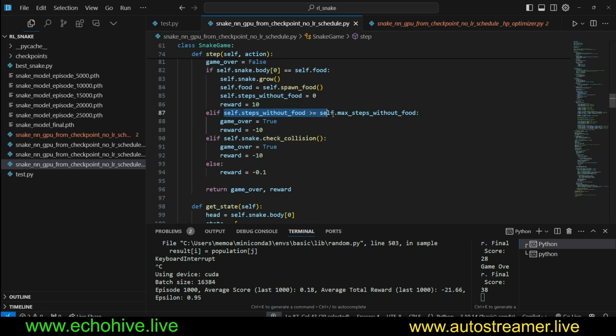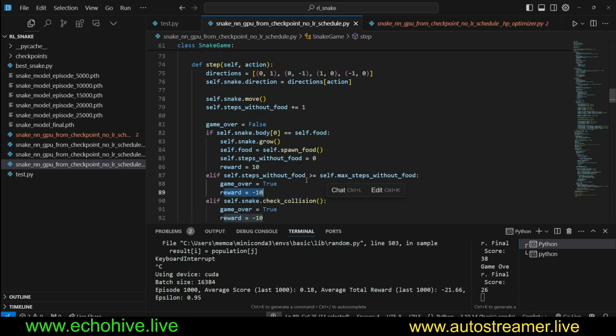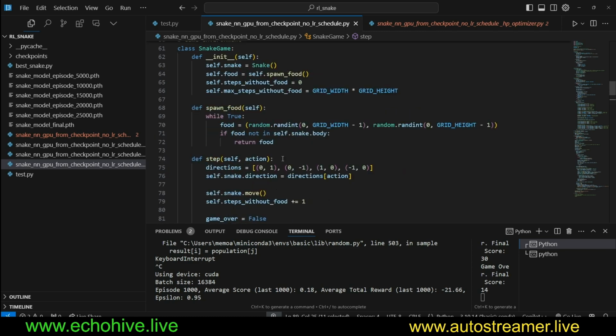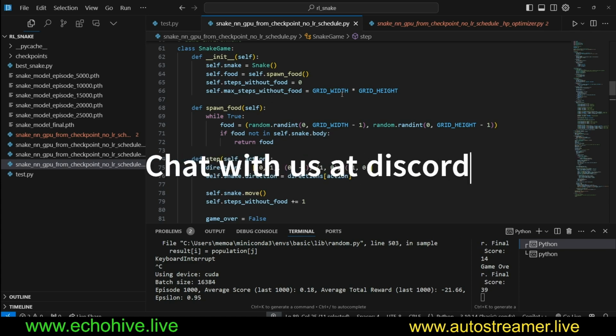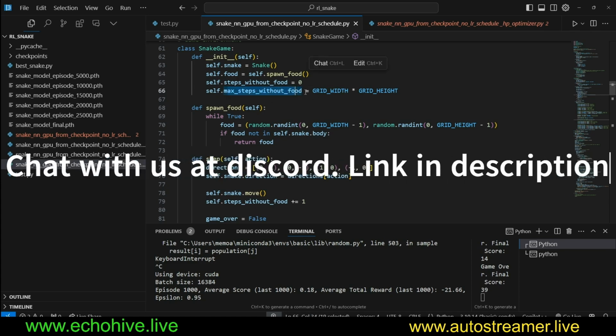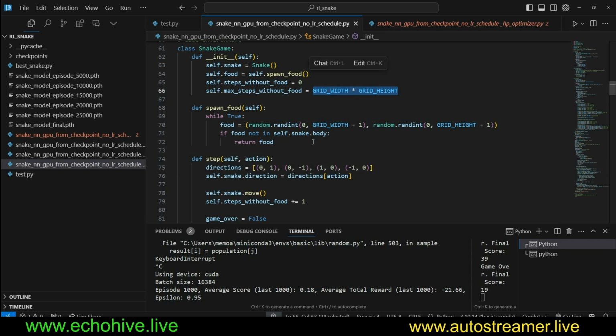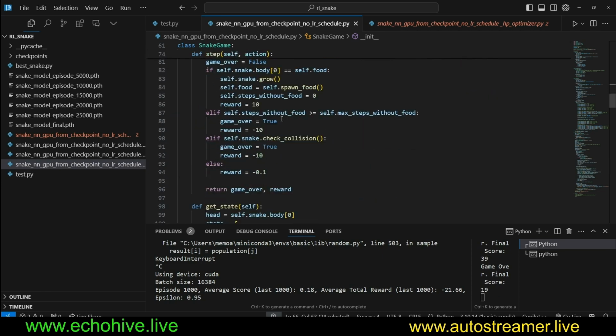And then if the steps without food is larger than max steps without food, then we reward a negative 10. This is to encourage the snake not to take moves without reaching the food for a long period of time. The max steps without food is 20 by 20, our grid size, 400. So if the snake has taken 400 actions without finding the food, we give it a negative reward of 10.